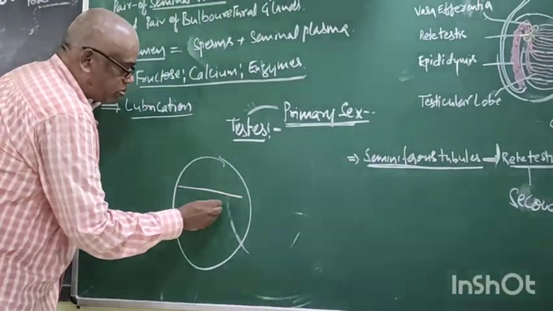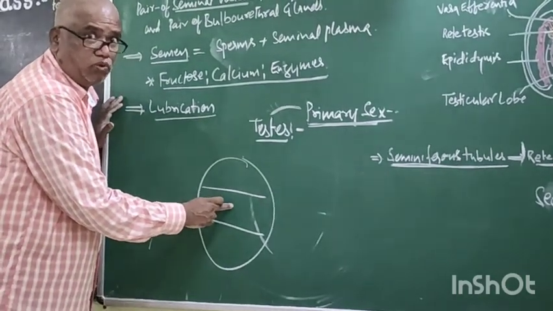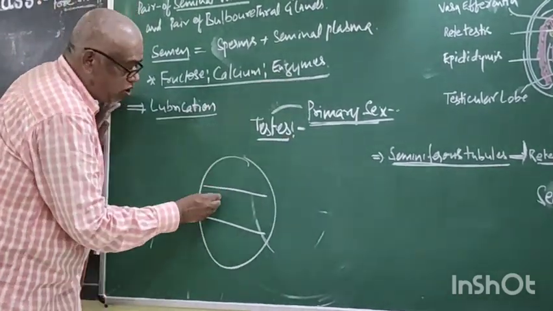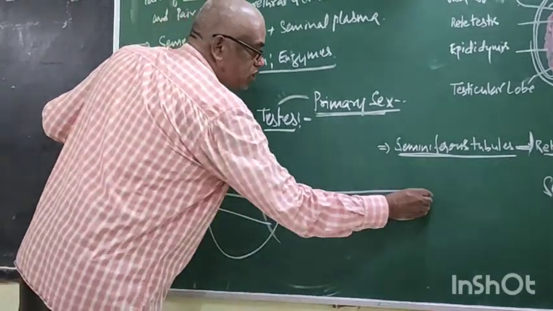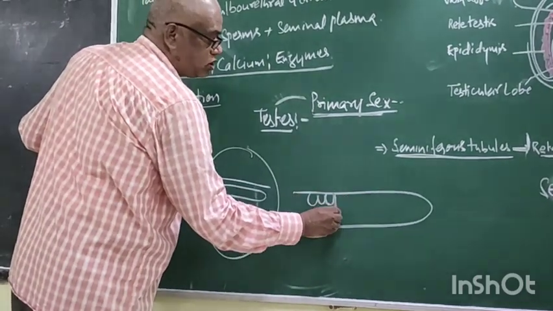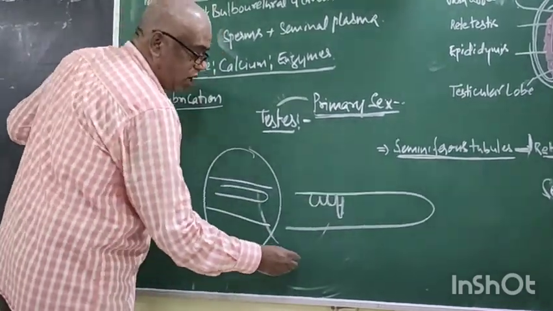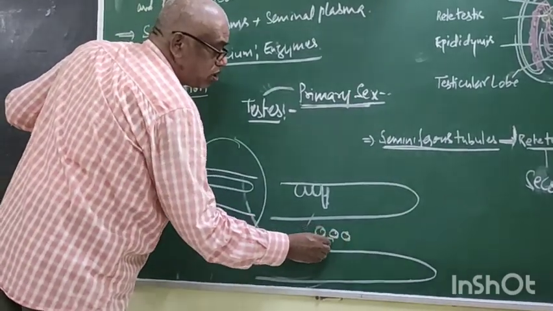Now, what is this sector? This is called a testicular lobule. There are 250 testicular lobules. Now, what is this? Seminiferous tubule. Now, what is this? Germ cell. It is a Sertoli cell. Now, it is another germ cell.